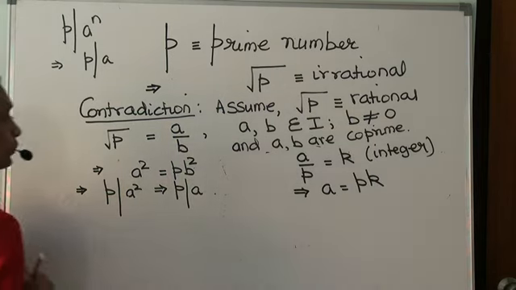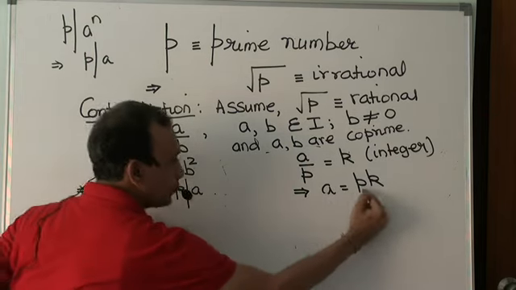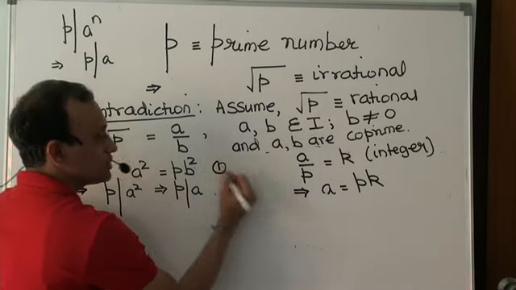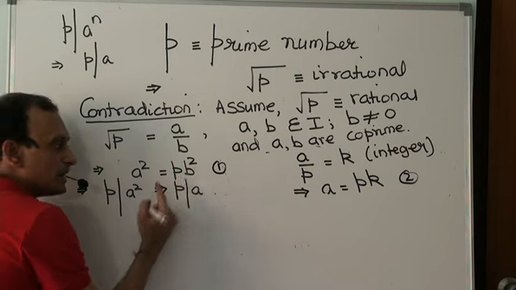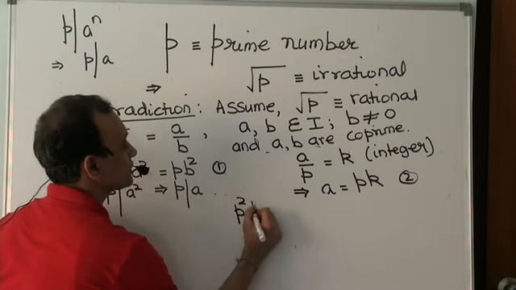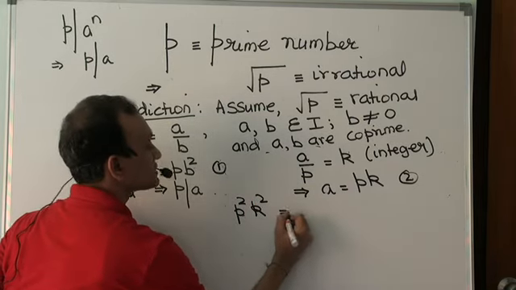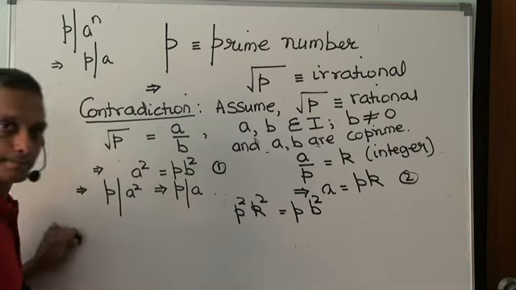Now, if a is a multiple of p, plug in a equal to pk in this equation. So if I plug in a equal to pk, I end up getting p squared k squared is p b squared, right?